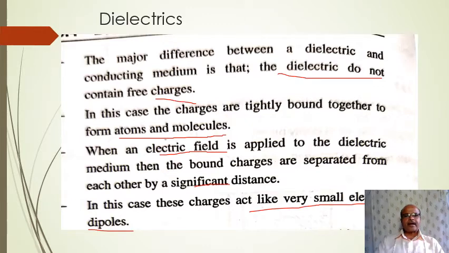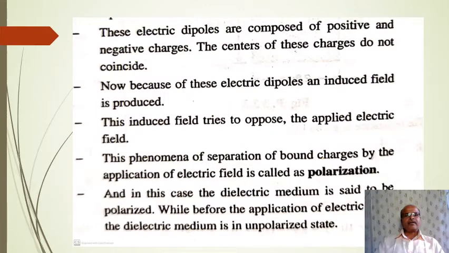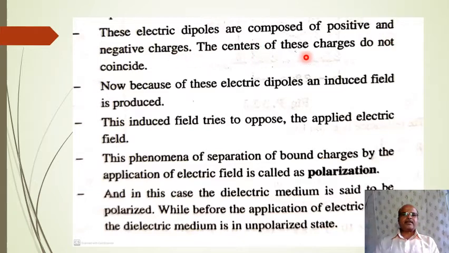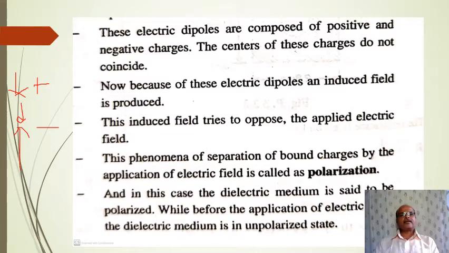So what is a dipole? Two equal and opposite charges separated by a distance is called a dipole. These electric dipoles are composed of positive and negative charges, and the centers of these charges do not coincide. Two equal and opposite charges separated by a distance d form a dipole.